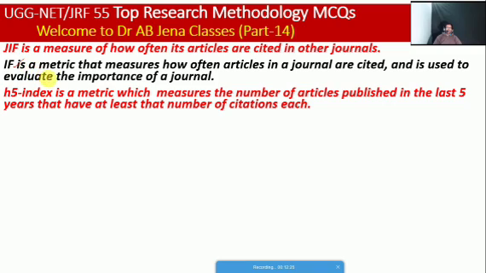So impact factor (IF) is a metric that measures how often articles in a journal are cited, and it is also used to evaluate the importance of a journal. So H5 index, what is this? The H5 index is a metric which measures the number of articles published in the last 5 years that have at least that number of citations each.